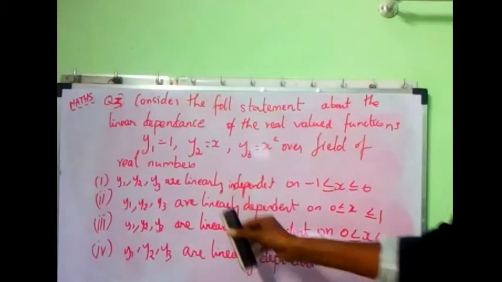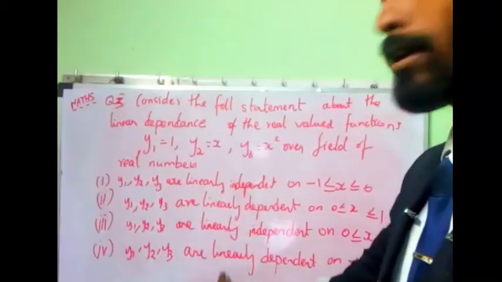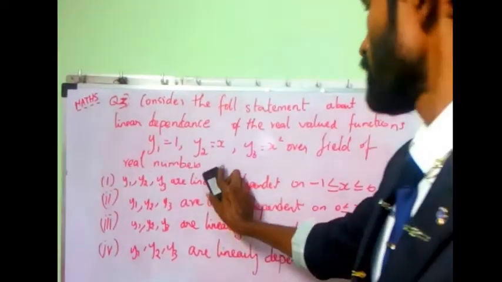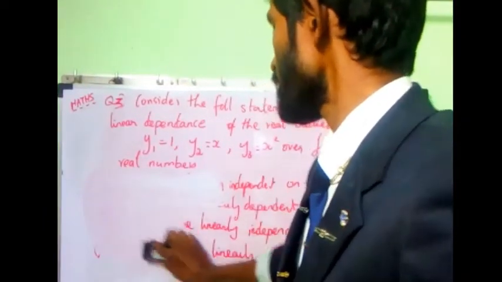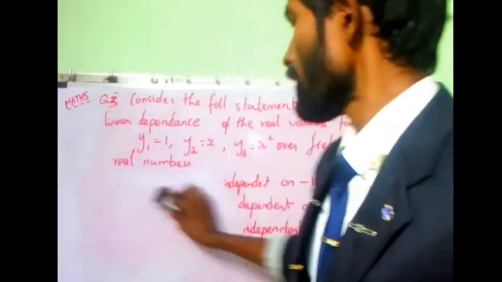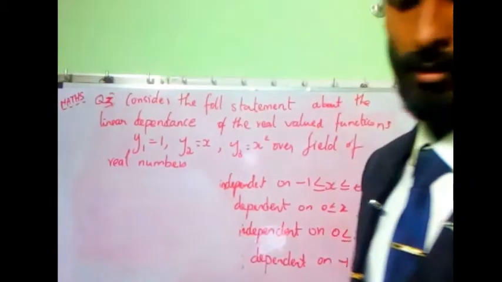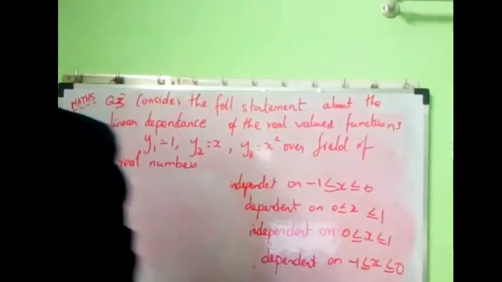I just rub off this side so that it is clearer for you. So just a small simple game we play.